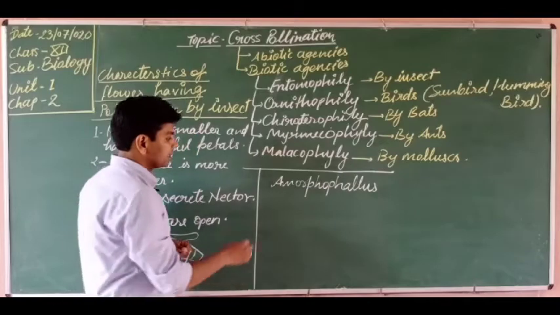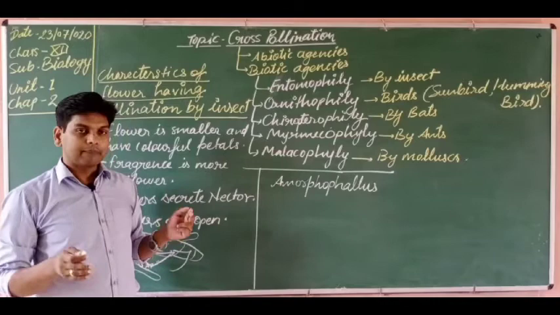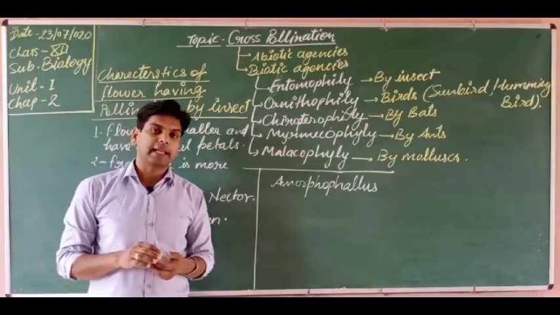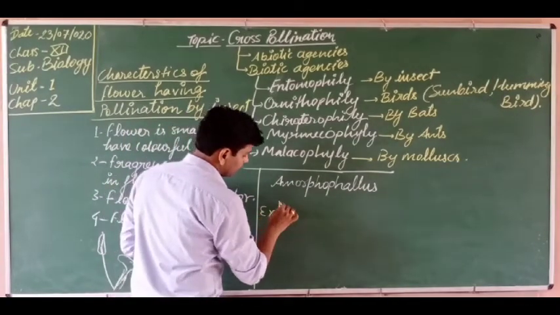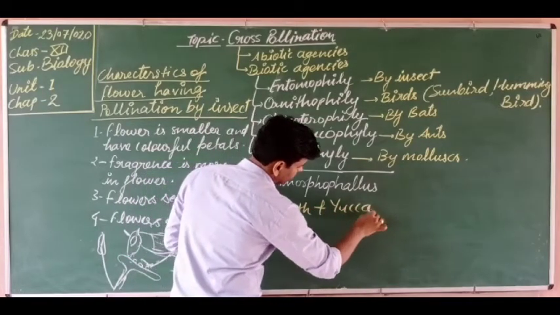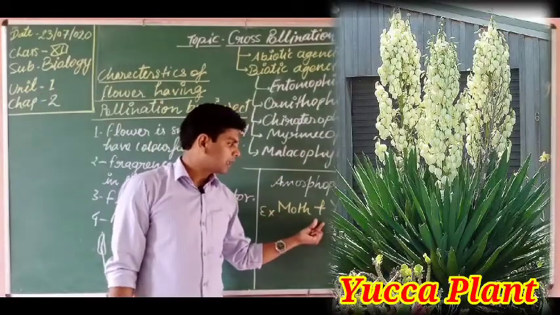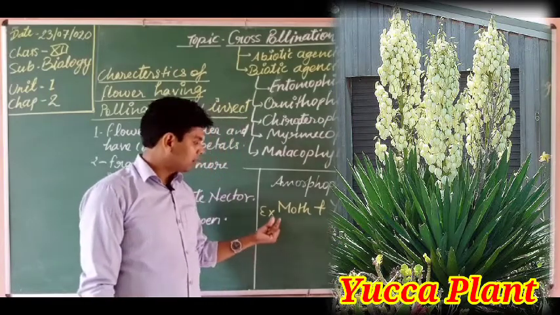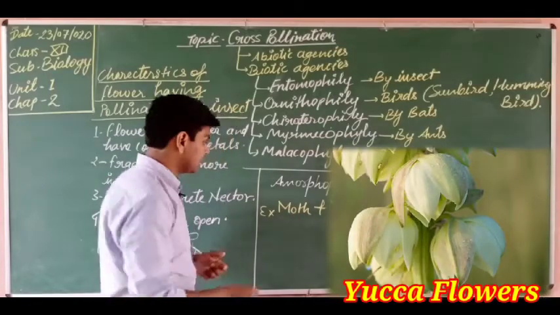Okay, next there is also a relationship between insect and plant, where without one partner, they cannot complete their life cycle. So what is the example? This is the example: moth and yucca. This is a very, very important example, moth and yucca. This is the example of a relationship. They cannot survive or complete their life cycle without each other.